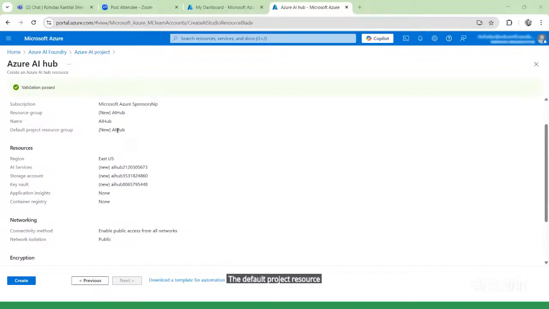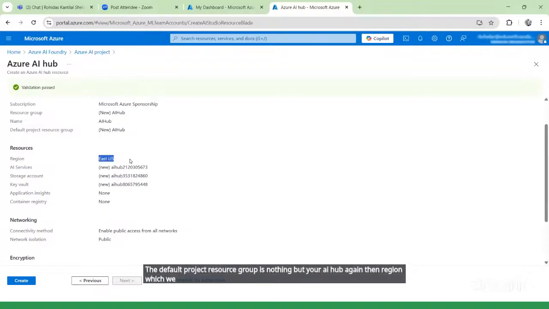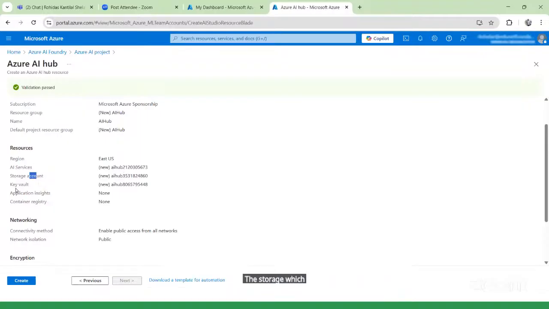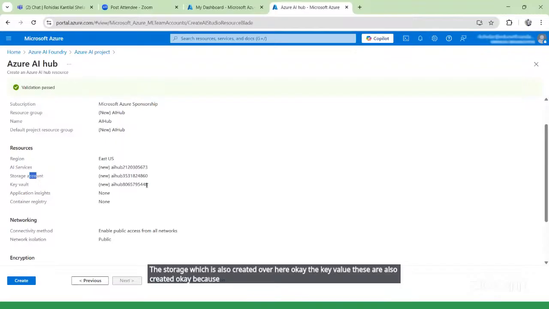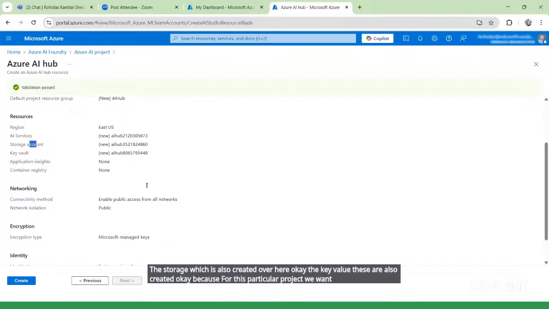The region we selected is East US, as you can see over here. The AI service name is automatically created by default. The storage and the key values are also created here, because this particular project needs storage, which is already there while using that service.